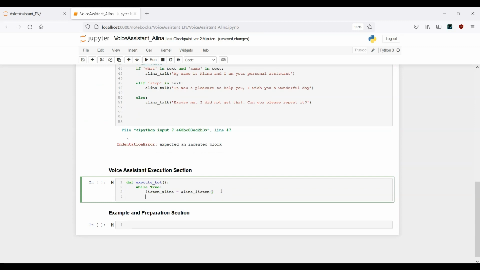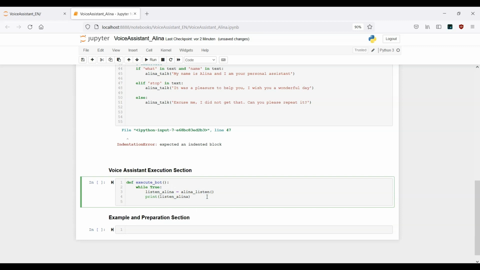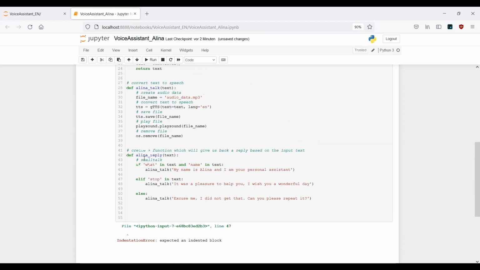Afterwards we want to get this printed out. That means listen_Alina, this variable here, we want to print out. And afterwards, in the next step, we want to reply based on what we have said. So that means Alina_reply. So let me just take a look here. Alina reply.